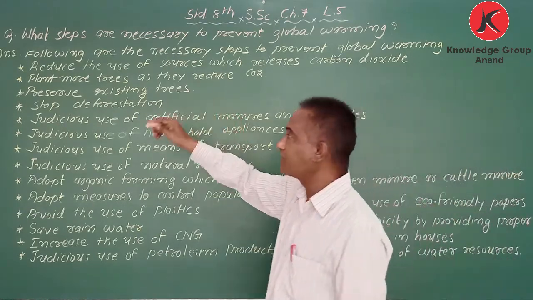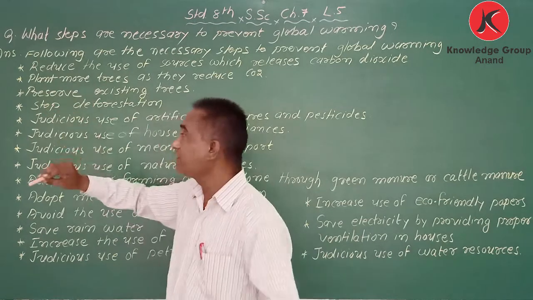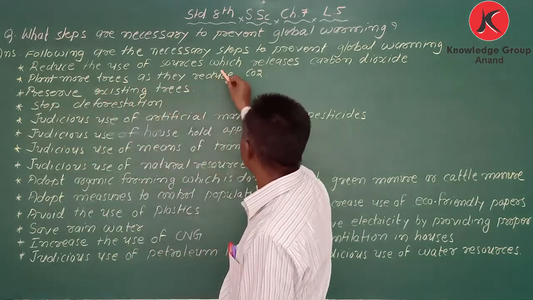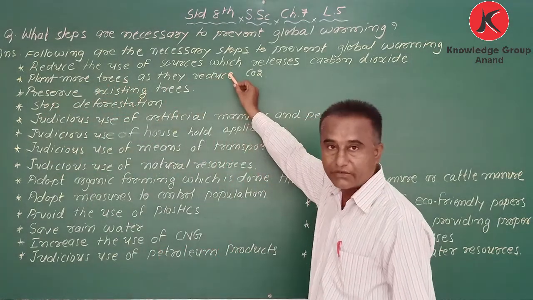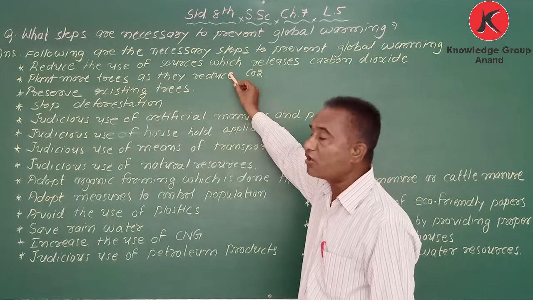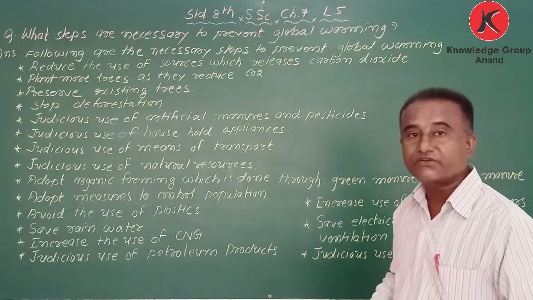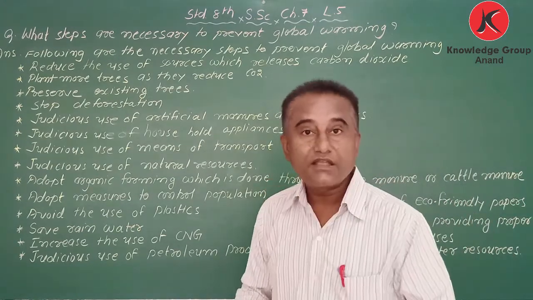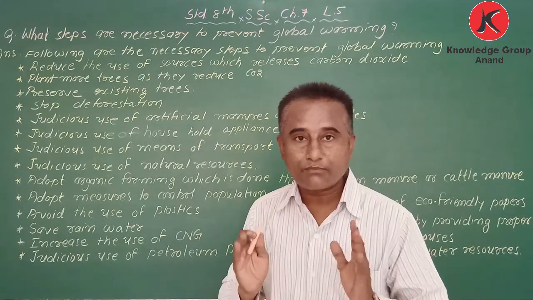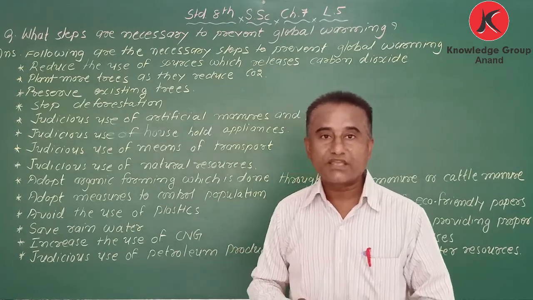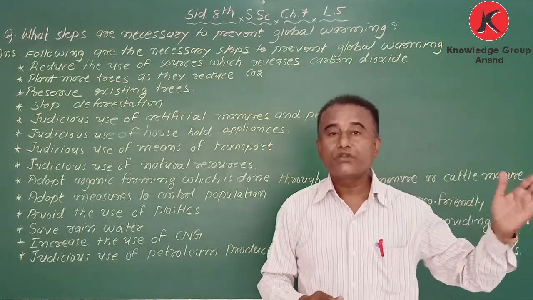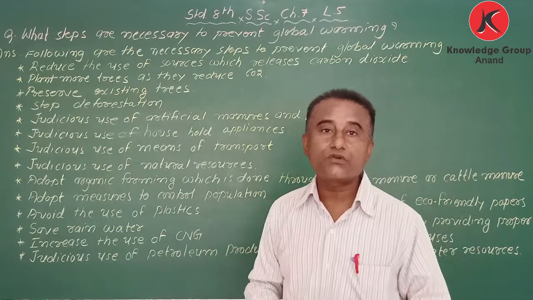Now, first point: reduce the use of sources which release carbon dioxide. The main important thing is carbon dioxide, which directly pollutes and is responsible for global warming.